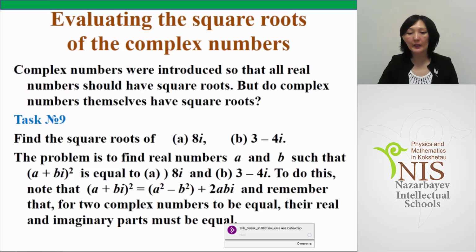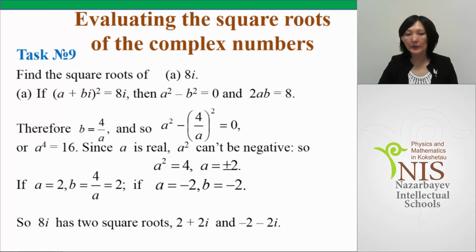The problem is to find real numbers a and b such that a plus bi squared is equal to the given numbers. To do this, note that a plus bi squared is equal to a squared minus b squared, which is the real part, and the imaginary part is 2ab. And remember that for two complex numbers to be equal, their real and imaginary parts must be equal. So we rewrite it: a plus bi squared is equal to 8i. Then we get a pair of equations with two variables, a and b.